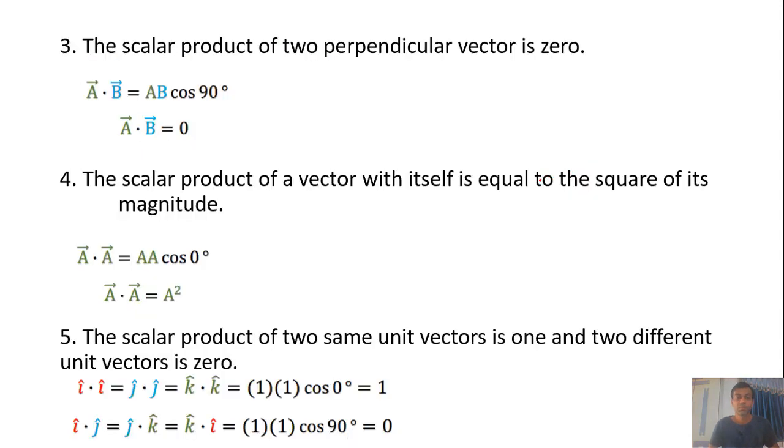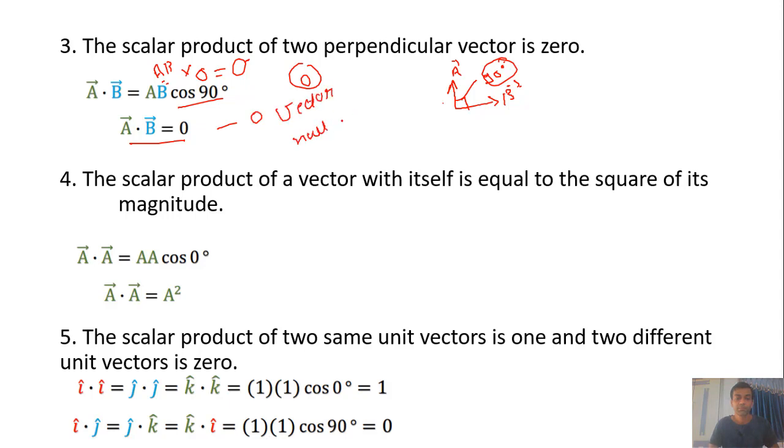The scalar product of two perpendicular vectors is 0. Suppose we have one vector A and a second vector B, and the angle between them is 90 degrees. Then as per the dot product formula, cos 90 is 0, and 0 times any value gives the answer 0. So A dot B of perpendicular vectors is always 0, a null value.